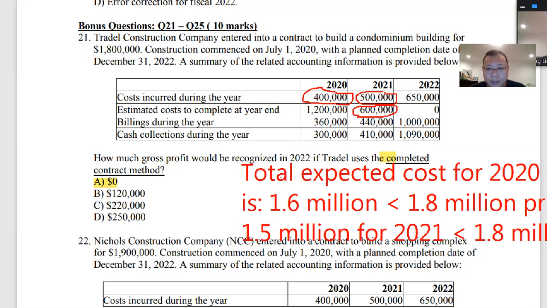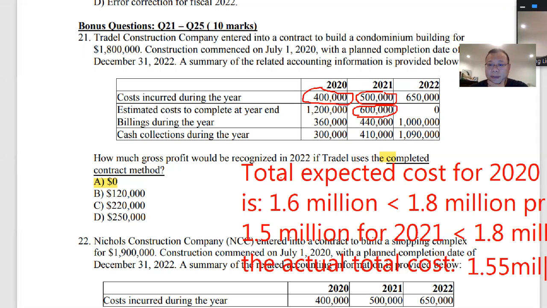Even in 2022, the cost in 2022 is 650,000. So the total actual cost will be 400 plus 500 plus 650, so that's going to be 1.55 million.